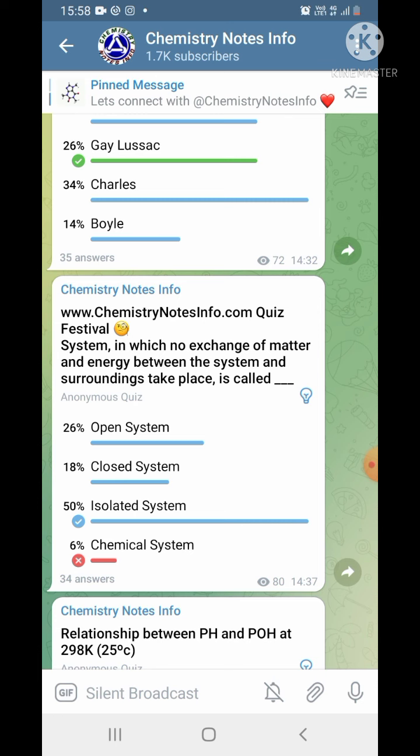A system in which no exchange of matter and energy takes place between the system and the surroundings is known as, options: open system, closed system, isolated system, chemical system. The correct answer is isolated system.